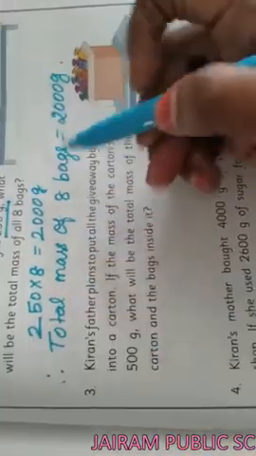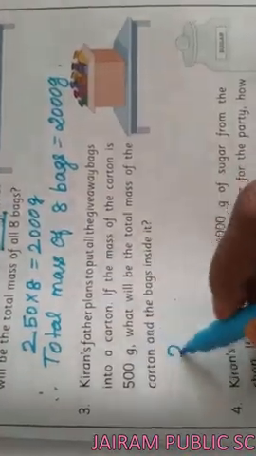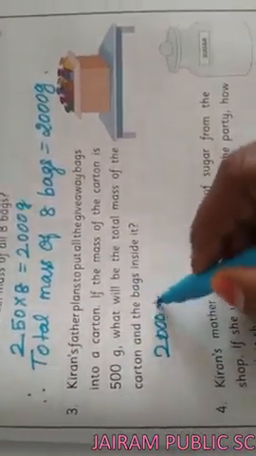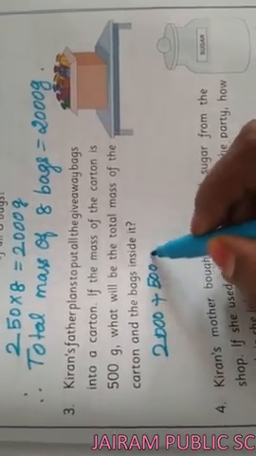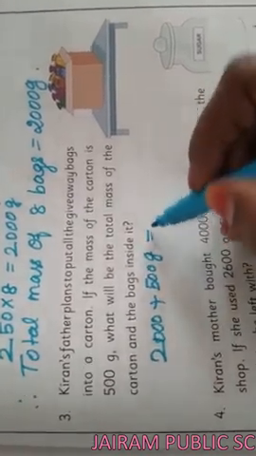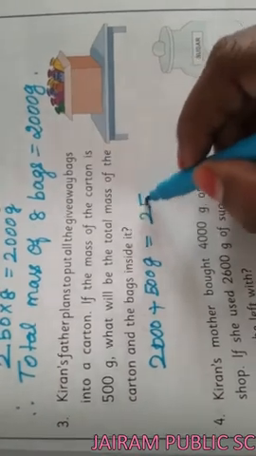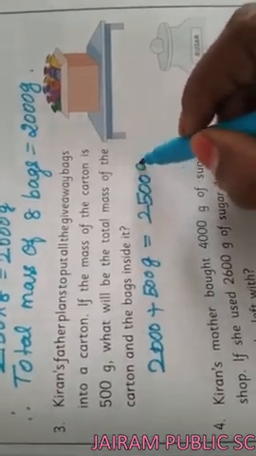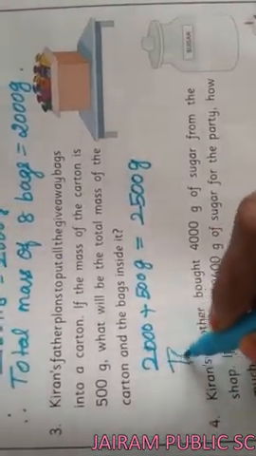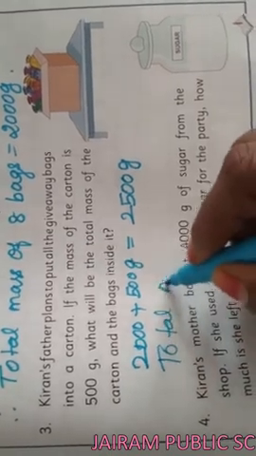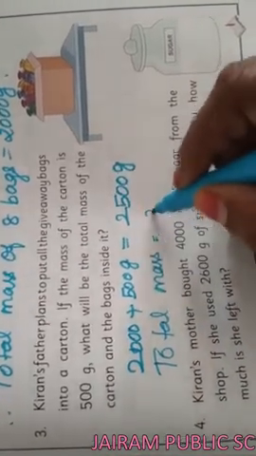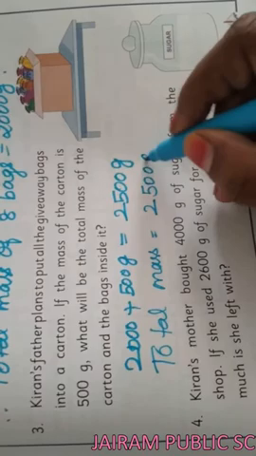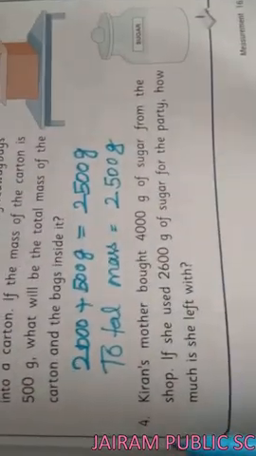See here, the bags, it is 2000 gram plus 500 gram for the carton's gram. So we have to add the given sums. So it will be 2500 gram. Total mass will be equal to 2500 gram.